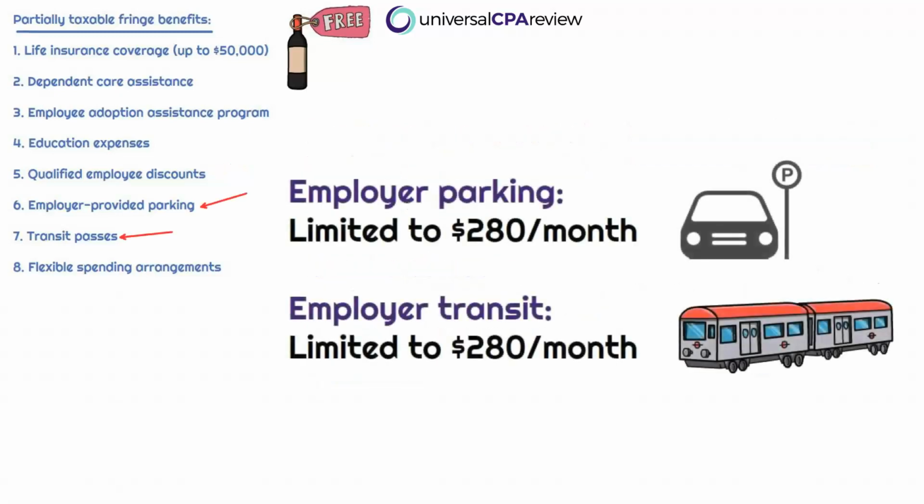How about employer parking? Okay, so this is going to be limited to this amount for the current year. Anything in excess of this for that parking pass is going to be taxable income to Linda. Same goes for transit passes. Okay, so shout out to my fellow New Yorkers. If you get a Metro card, this is also going to be potentially taxable. So anything in excess of this amount would be included. All expenses up to this amount would be excluded. Keep in mind that these are per month amounts. Okay, so that goes for both employer provided parking as well as transit passes.